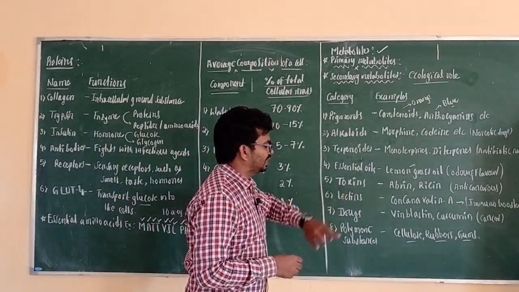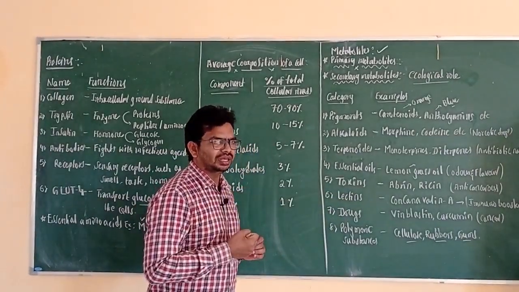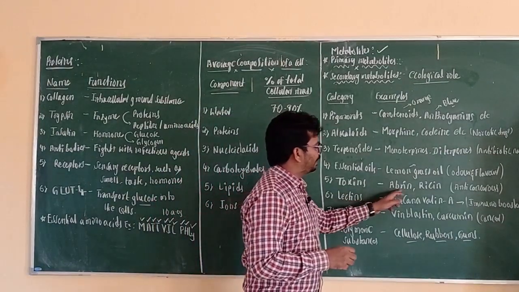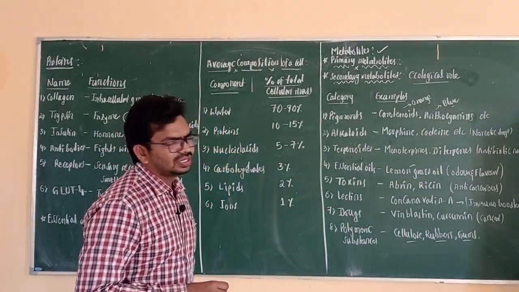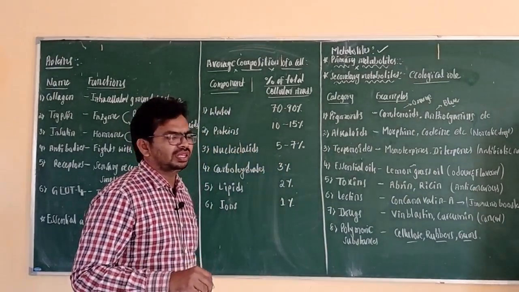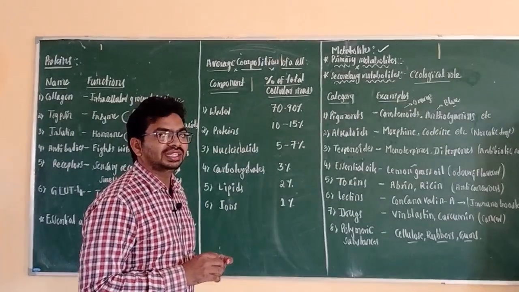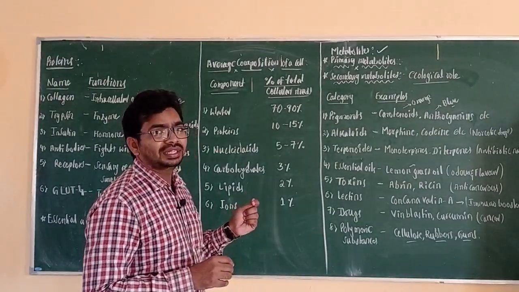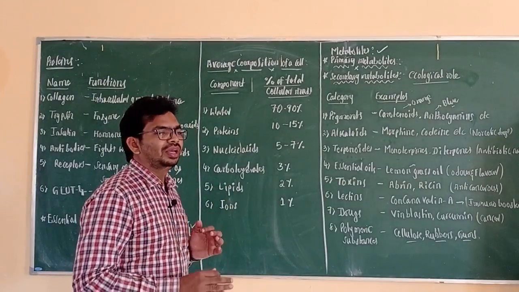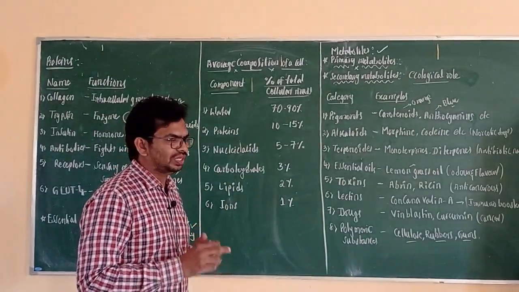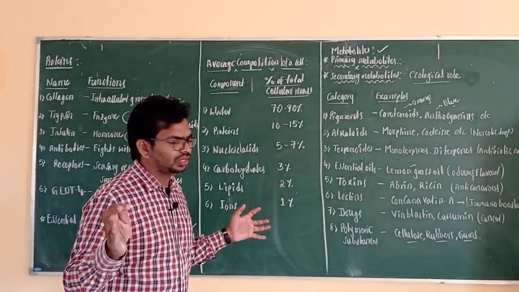Another group is toxins, chemicals that cause death of the cell. Examples are abrin and ricin, which are present in plants, and nowadays these components are used to treat cancer. That's why we call it an anti-cancerous property or anti-cancerous drugs. They can stop abnormal cell division. Continuously happening cell division forms many cells that lead to cancer.